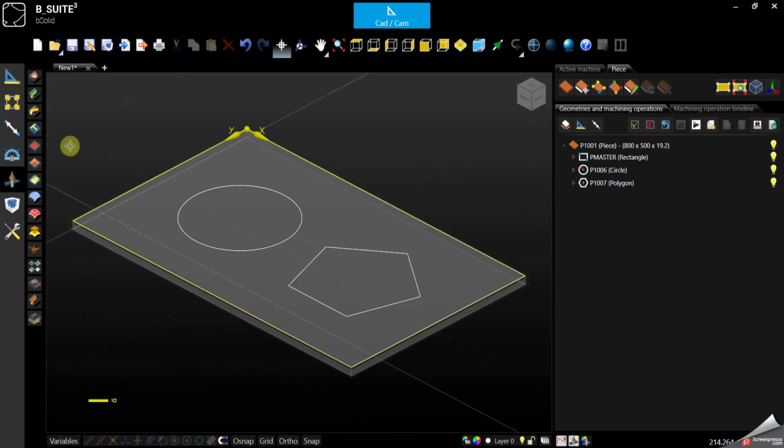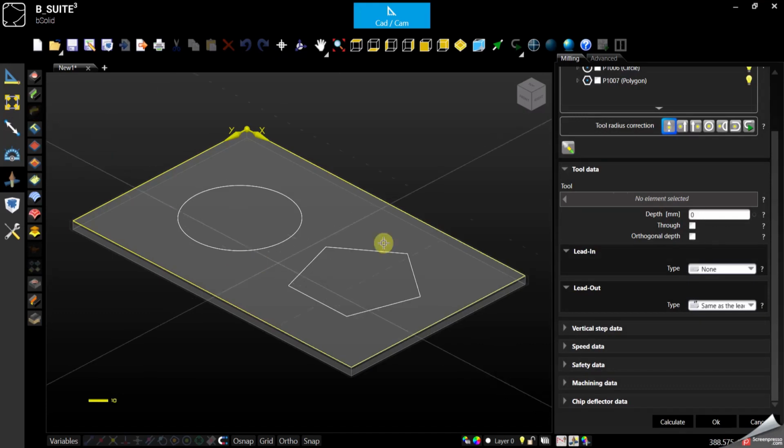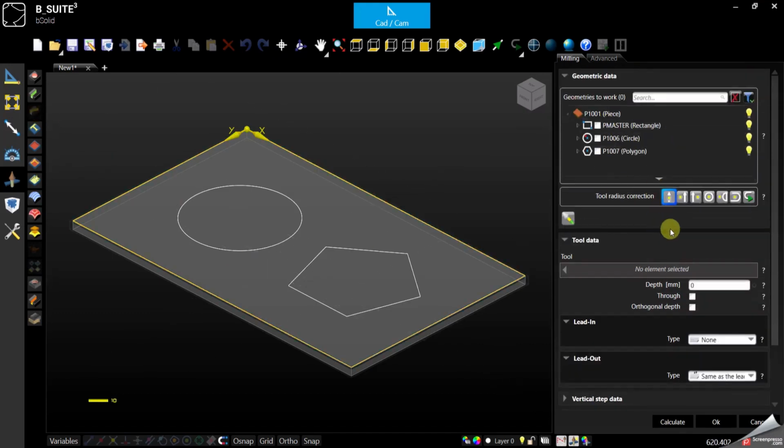Today we are here to see the third machining operation. So I already created a panel with a couple of geometries and the third one is of course the master. And we can start immediately to open the machining, the milling in this case. We start from the top and the first thing we see basically is that we need to select a geometry. So we can start with the master, so the perimeter.